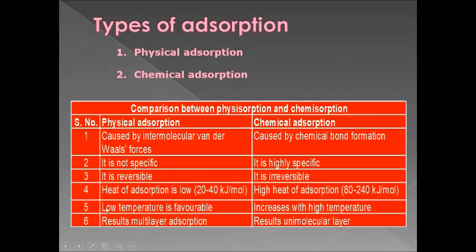Physical adsorption is favorable at low temperature, whereas chemical adsorption increases with high temperature. Physical adsorption results in multilayer adsorption, whereas chemical adsorption results in a unimolecular layer. So these are the differences between physical adsorption and chemical adsorption.